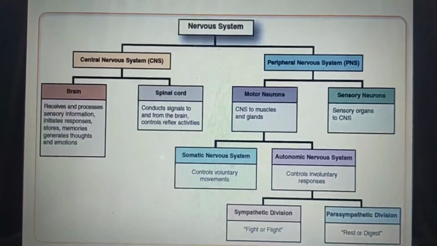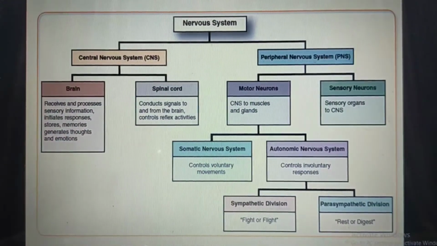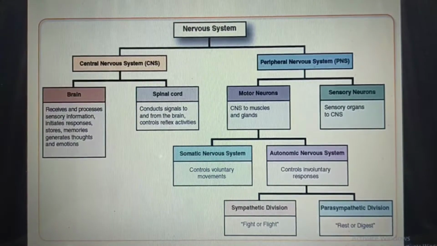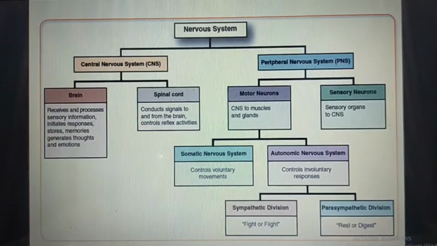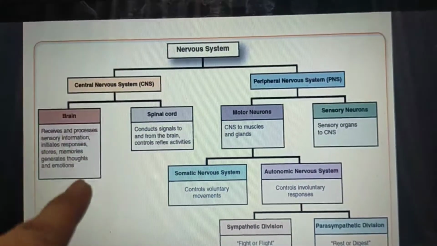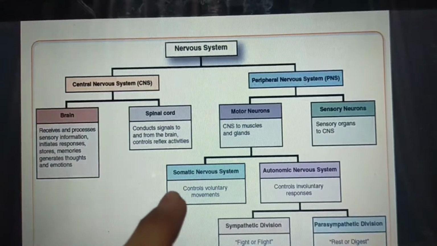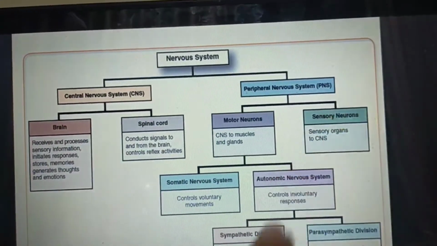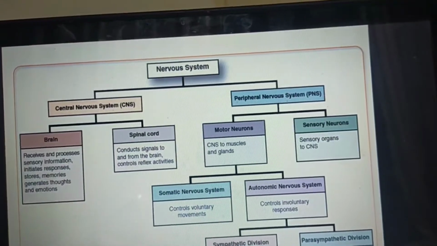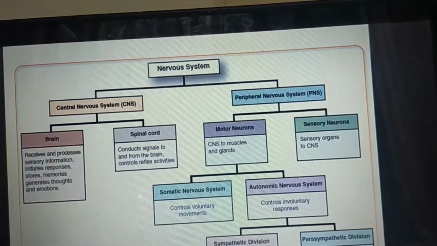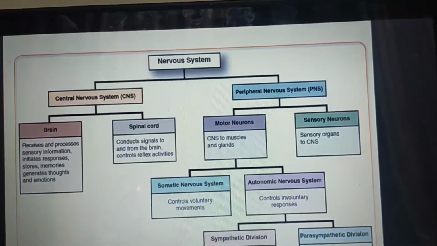Through this flow chart, we are going to understand the same thing, that the nervous system has two parts. One is the central nervous system and the other is the peripheral nervous system. The central nervous system has two things: the brain and the spinal cord. In PNS, there are motor neurons and sensory neurons. Motor neurons go from CNS to muscles and glands, and sensory neurons go from sensory organs to CNS.